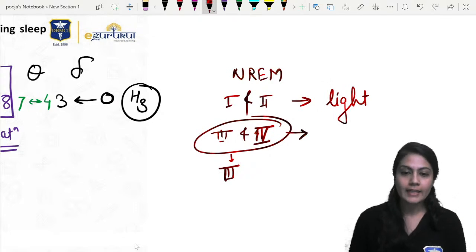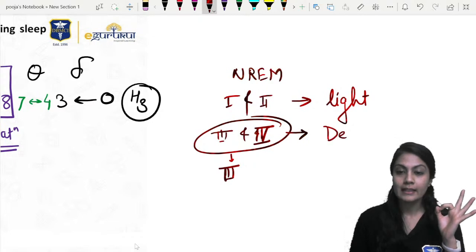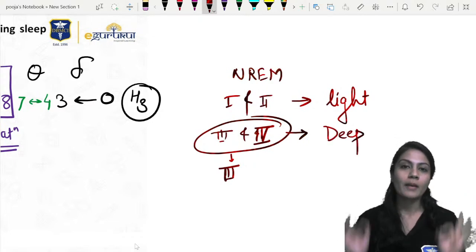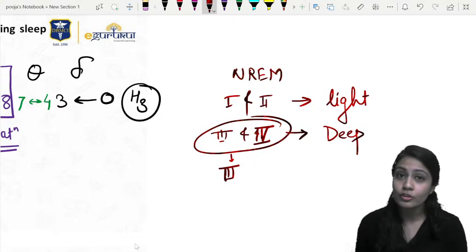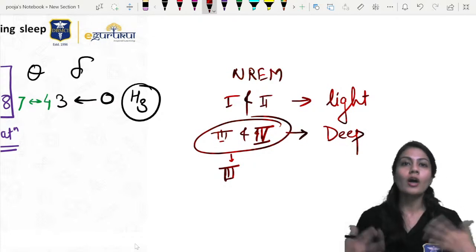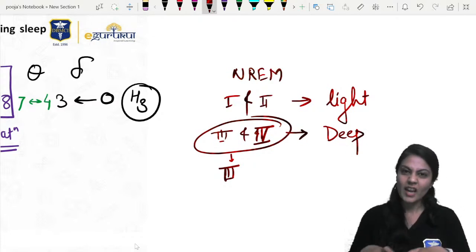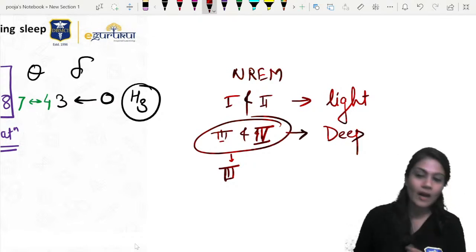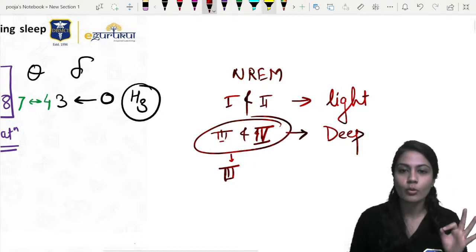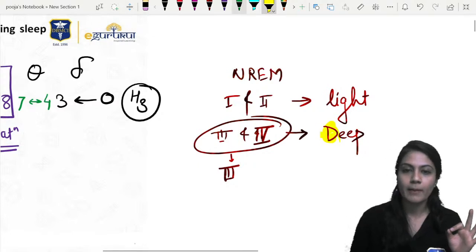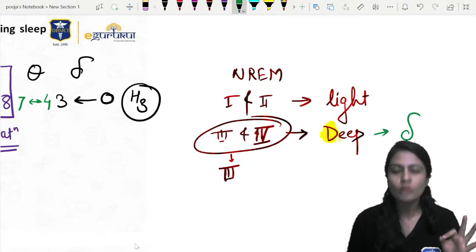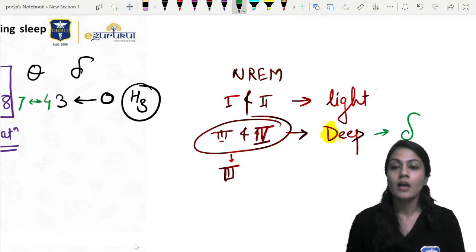Right? And these two are called deep sleep. Even if you beat drums and bugles and someone is still not waking up, even if you call his name, you just shake him, he is still not able to wake up, then that is known as deep sleep. How to remember? D for deep sleep. And in these two phases, mostly we are going to see delta waves.